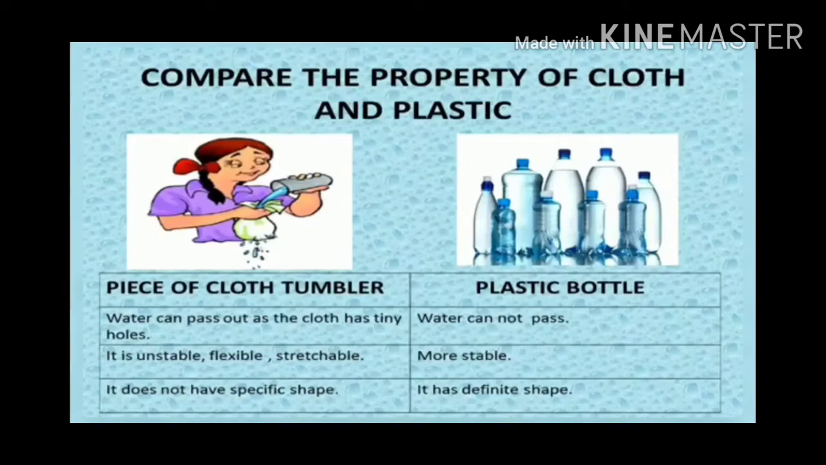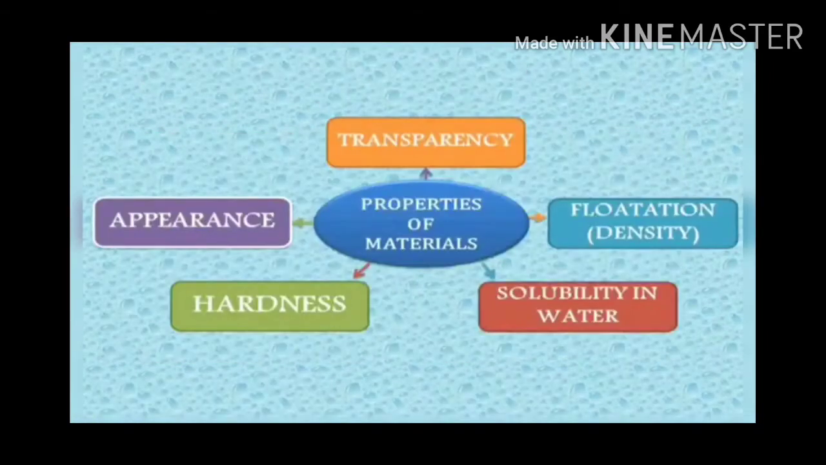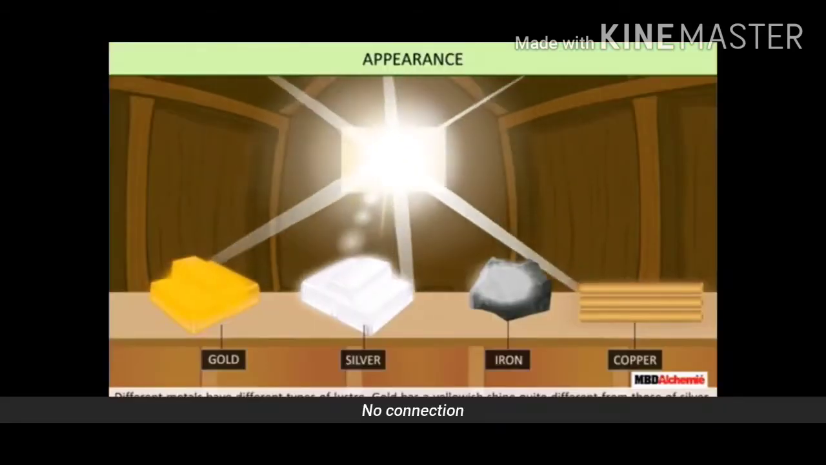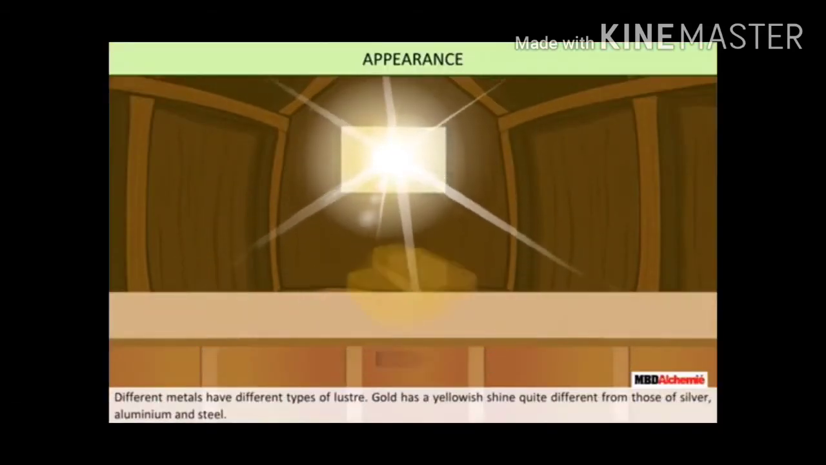In our kitchen, most of the utensils are made of steel or copper. You might have observed there are some copper-bottom utensils in our kitchen. Why are they using such things? Yes, my dear students, just because copper is a good conductor of heat and electricity, so that the utensils heat up easily. Now we shall learn how the properties of materials are sorted into groups. First one is appearance, then transparency, hardness, solubility in water and also flotation. First we shall move on to appearance.